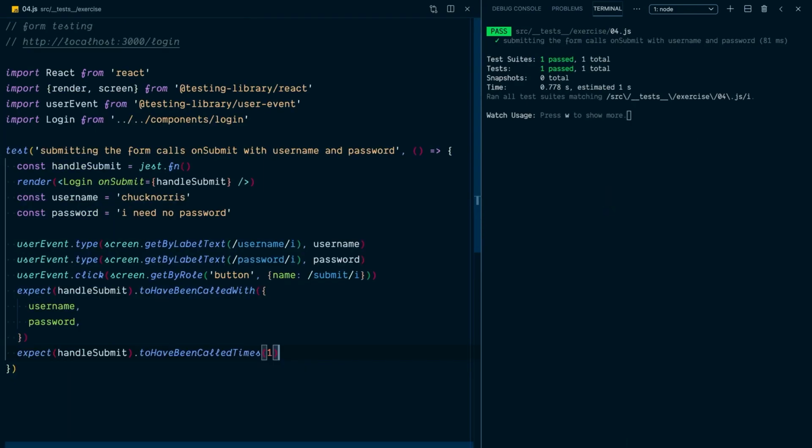So in review, all that we did here is remove the local variable that we had and our own custom little function that we were using to track what this function was called with, and instead used a Jest function, which we can pass into that onSubmit handler, and then we can use the assertions toHaveBeenCalledWith and toHaveBeenCalledTimes to get us the confidence that we need that this onSubmit prop is being used appropriately based on how the user is going to interact with what's rendered by the login component.